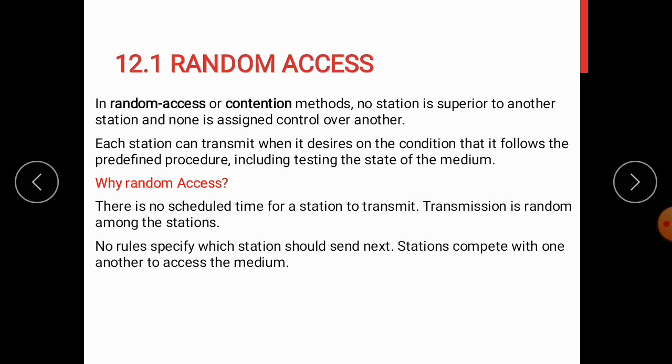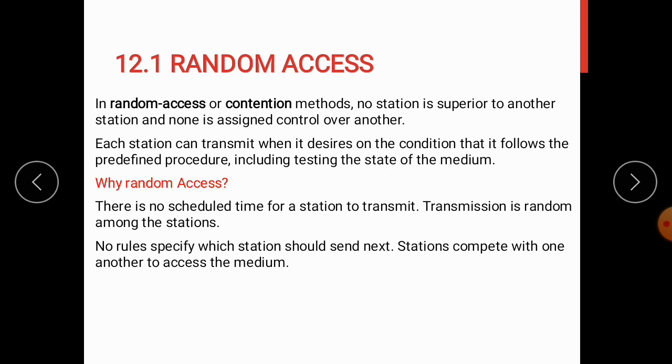Each station can transmit when it desires, on the condition that it follows the predefined procedure, including testing the state of the medium. Now, why is this access control required? There is no scheduled time for a station to transmit. Transmission is purely random among the stations, because of which this is called random access.